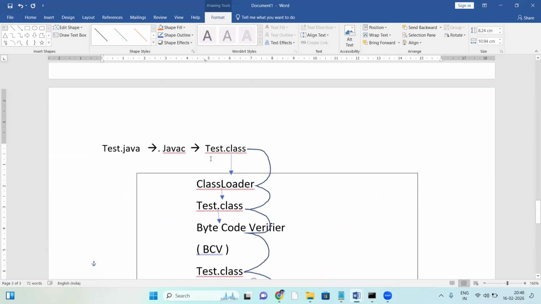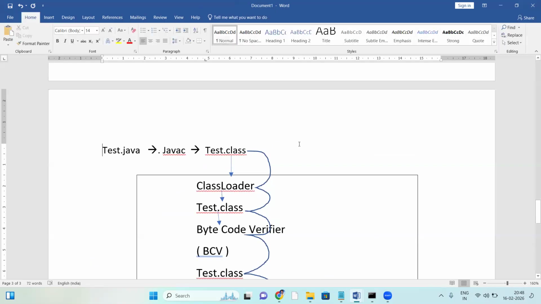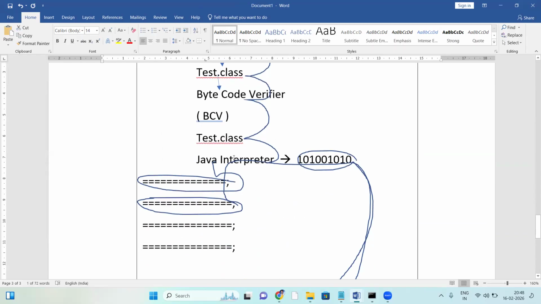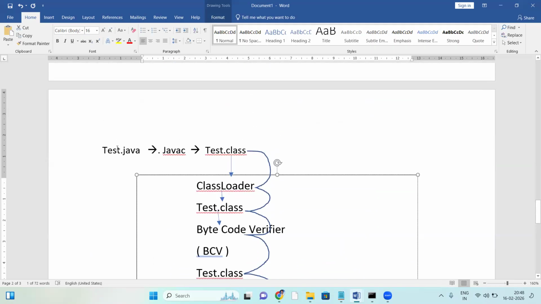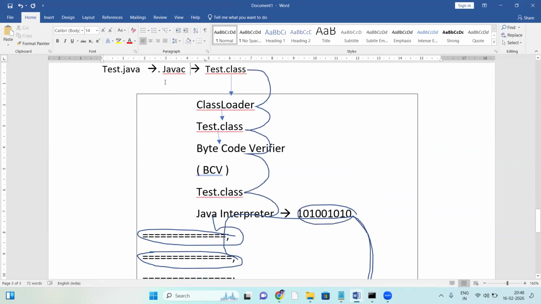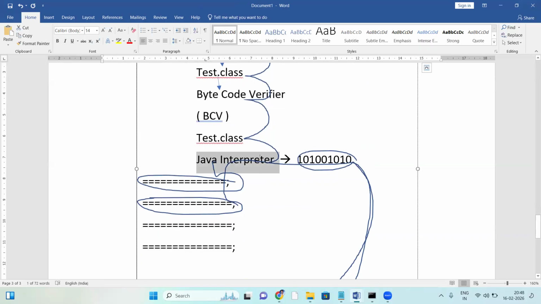So what is happening here? First, error checking is done with the Java compiler, generating the dot class file. But at runtime, the interpreter, which is a part of the JVM, takes over. Errors are checked with the compiler; if there are no errors, it generates the dot class file, and the dot class file is executed with the Java interpreter.